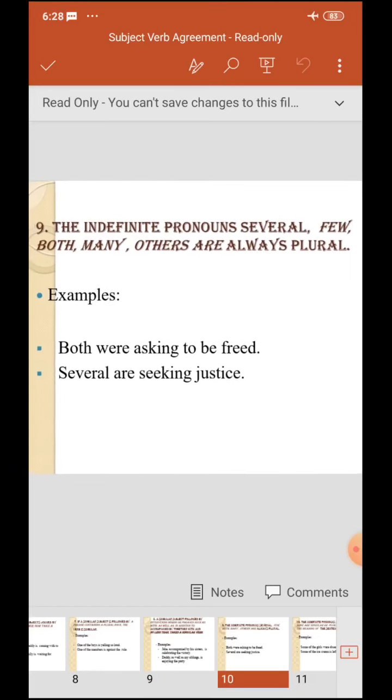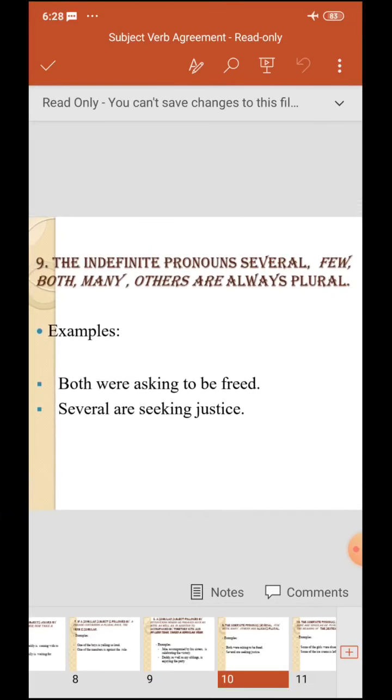Next rule, the indefinite pronouns several, few, both, many, others are always plural. Both were asking to be freed. Several are seeking justice. So with these words, you have to always use the plural form.